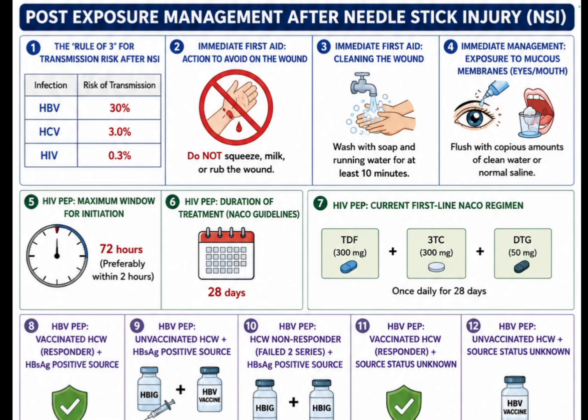And the next question is HIV PEP. PEP stands for post-exposure prophylaxis. What is the maximum window for initiation? What is the maximum time within which you have to start the post-exposure prophylaxis? There is 72 hours, 3 days. But it should be preferably or ideally started within 2 hours.